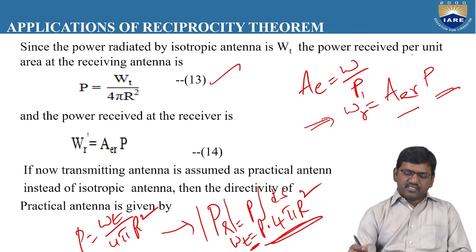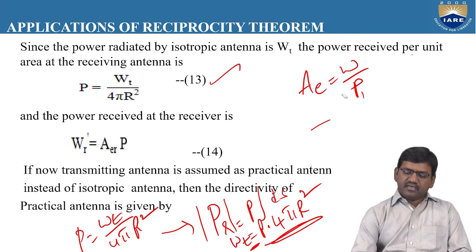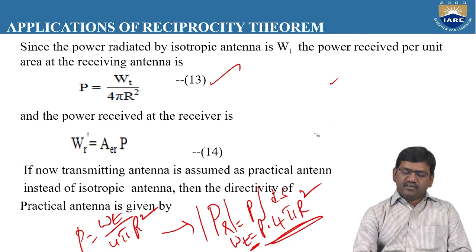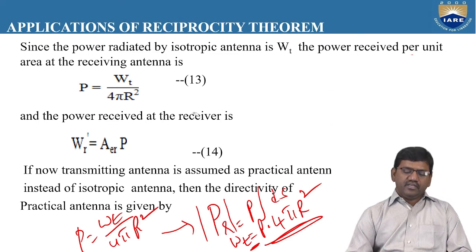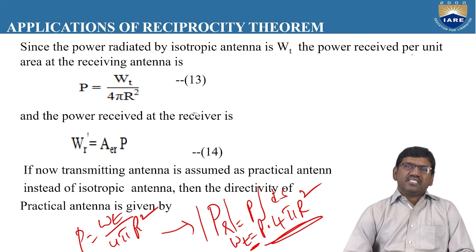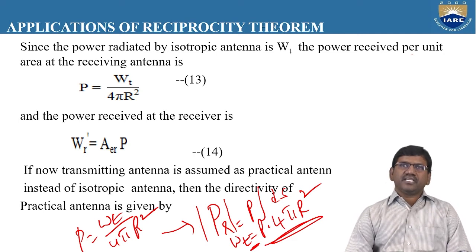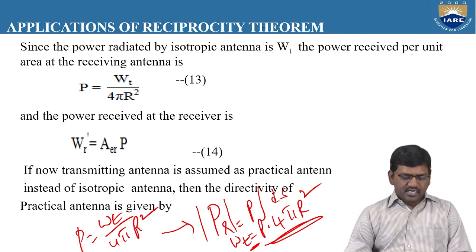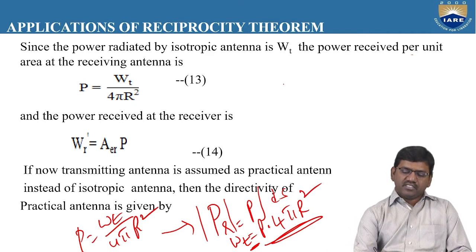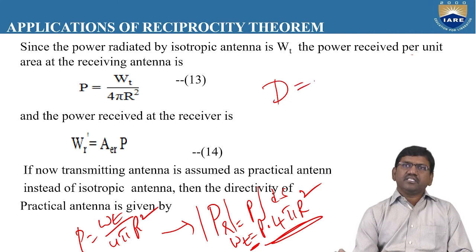The above equations have been written for the isotropic antenna. If the transmitting antenna is now considered as a practical antenna instead of an isotropic antenna, there is a relationship between directivity and effective aperture.